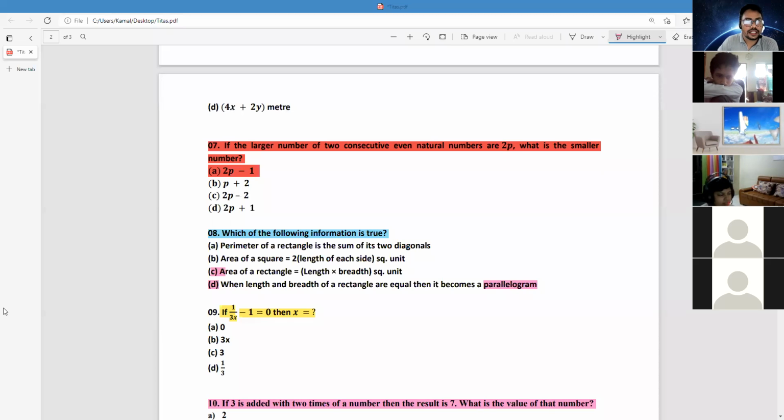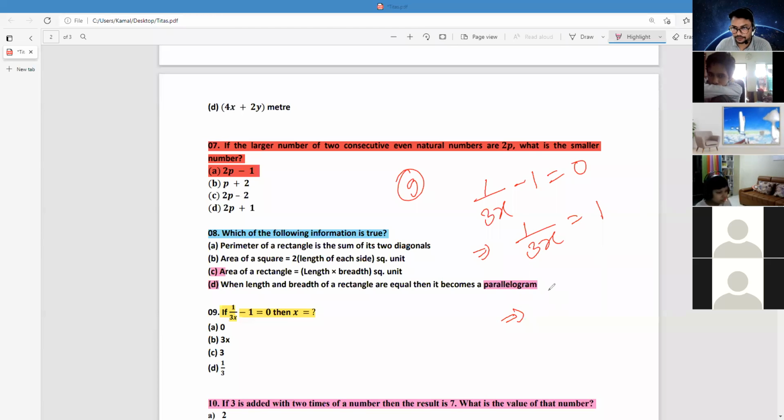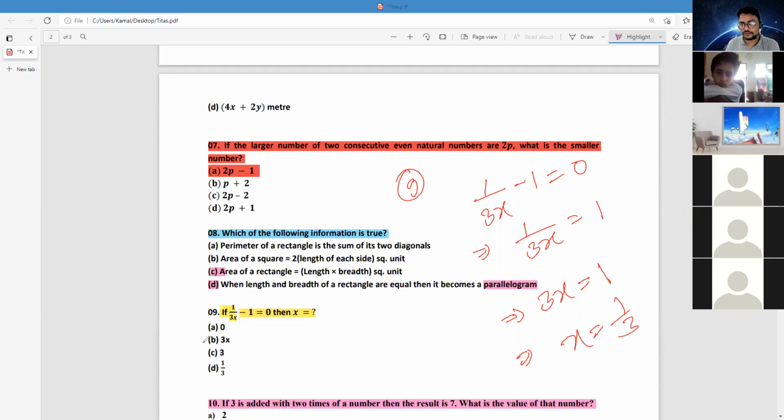Number 9, another important question here. 1/3 times of x minus 1 is equal to 0. Now shift this one to the right side, minus 1 will be plus. Now do the cross multiply here. Cross multiply means 3x multiplied by 1 and then 1 multiplied by another 1. So what is now the value of x? 1/3. Yes, the answer is 1/3, D. Correct. Please do this math properly.